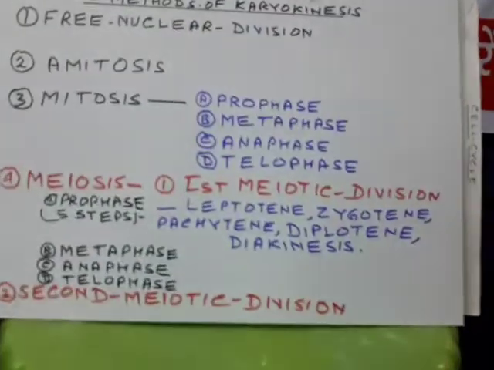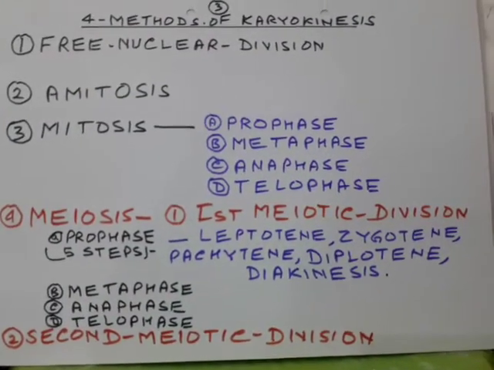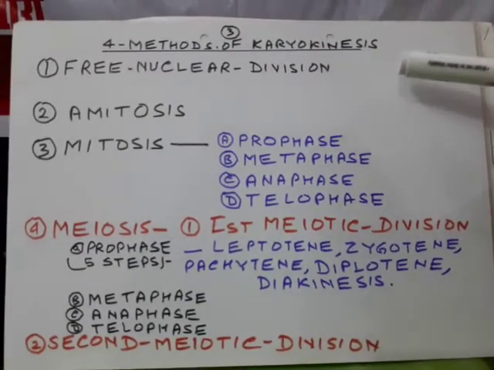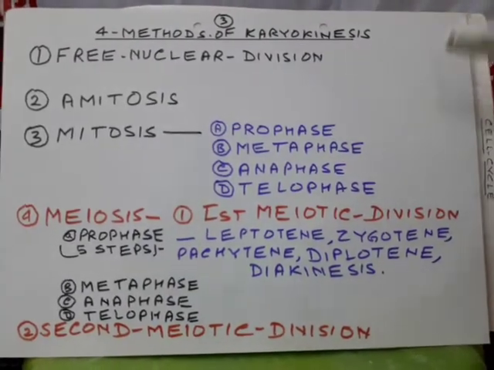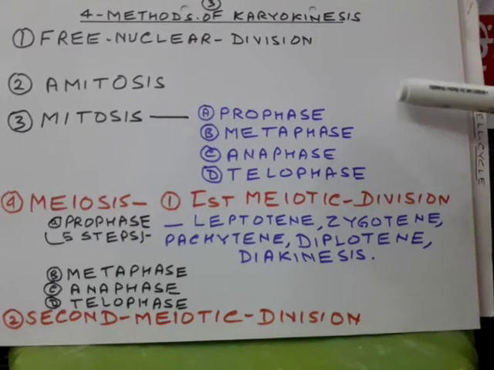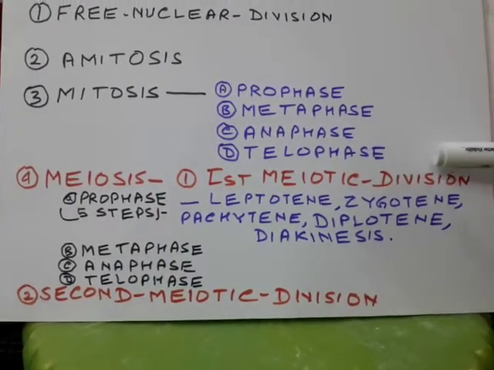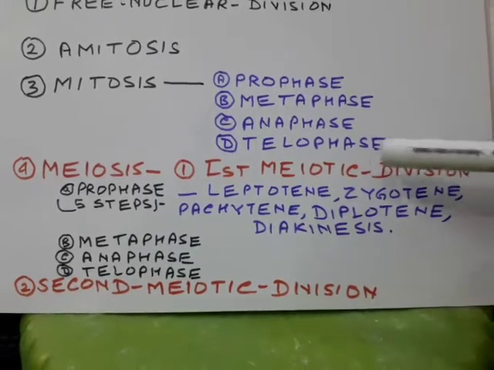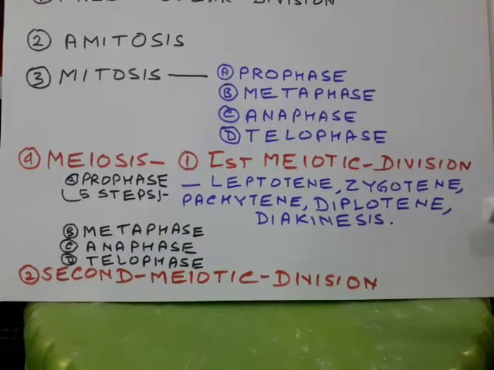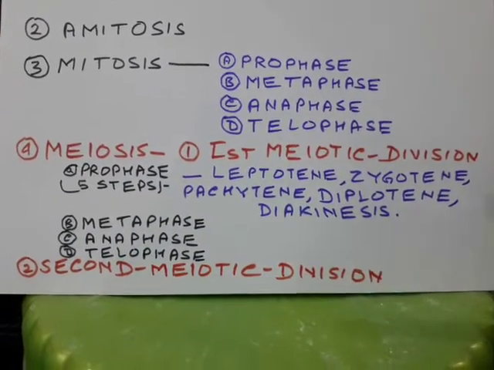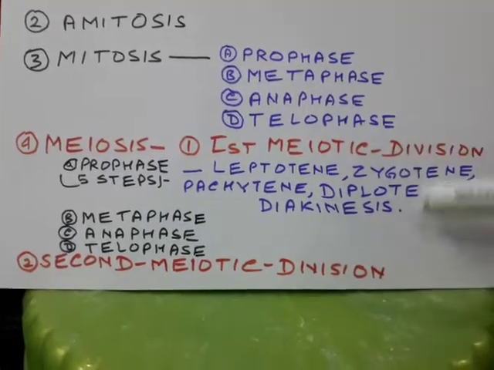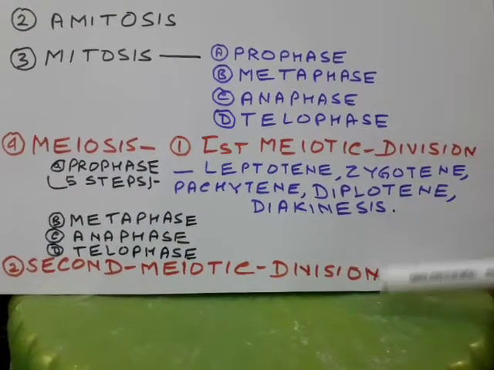So there are 4 methods of karyokinesis or nuclear division. 1, the free nuclear division. 2nd, amitosis. 3rd, mitosis, which includes 4 phases: prophase, metaphase, anaphase and telophase. Meiosis includes 2 consecutive divisions at the same time: first meiotic division and second meiotic division.